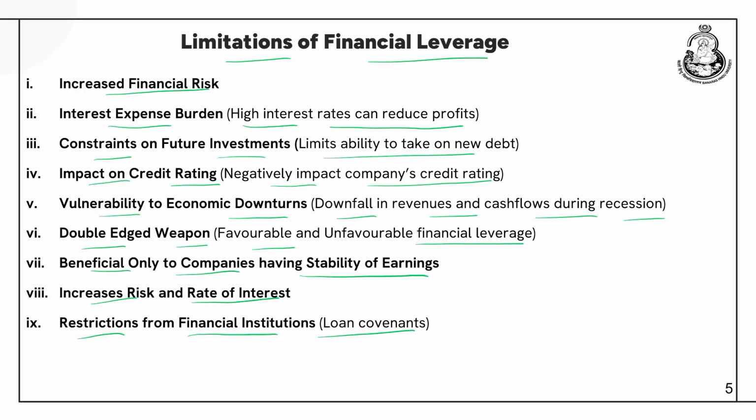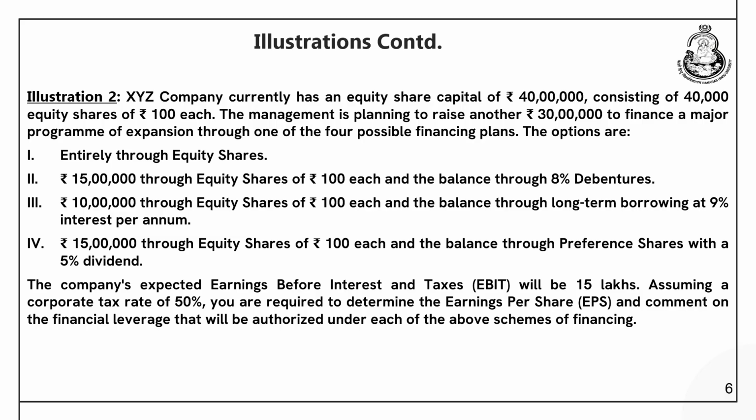A company which already has a lot of debt in its capital structure, the financial institutions might impose certain restrictions in the form of loan covenants. What are those loan covenants? It can be asset related covenants, liability related covenants, cash flow related covenants, or control related covenants. You can refer to the previous lectures where I have discussed these concepts in detail. Now, let us do some questions to understand.